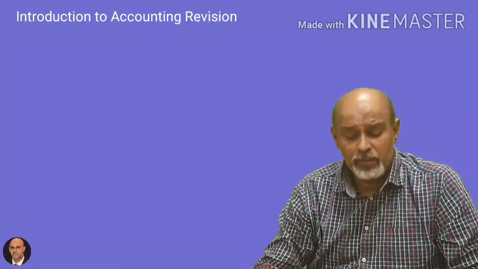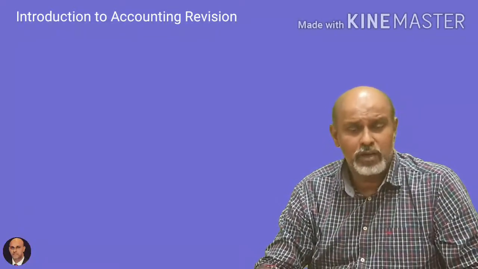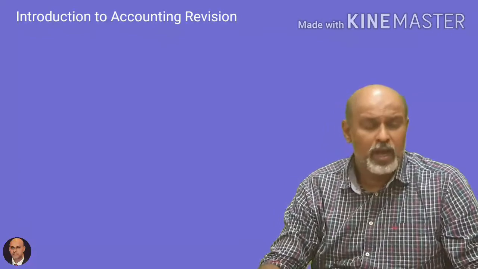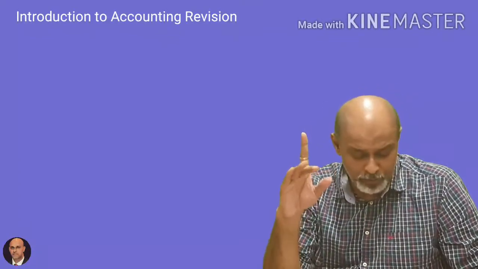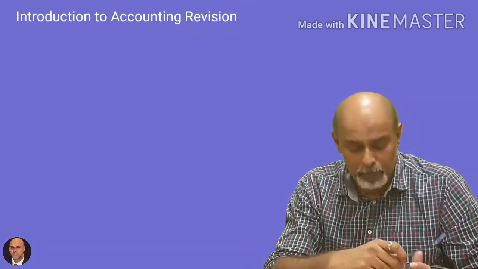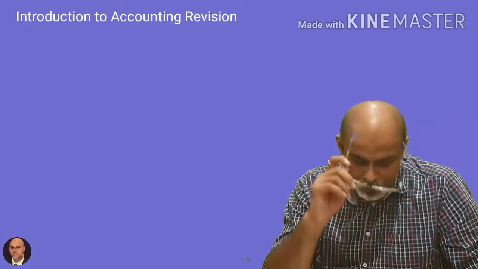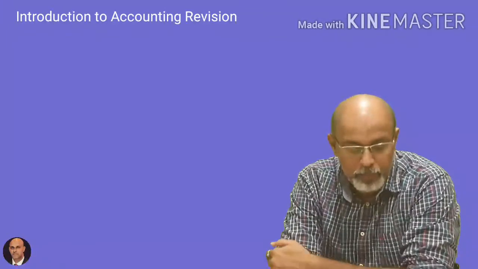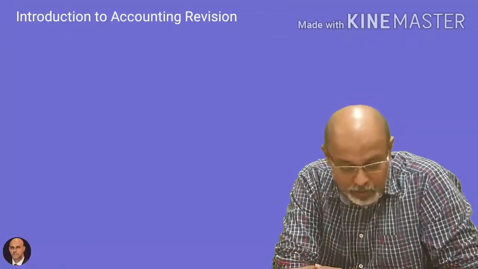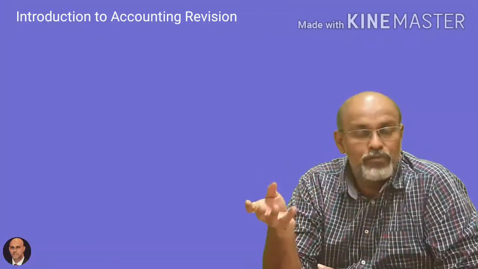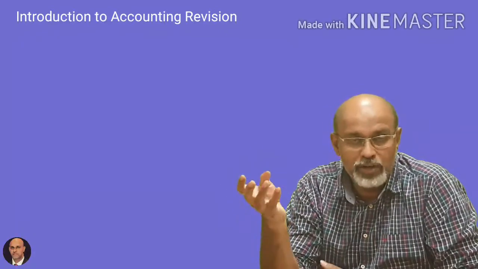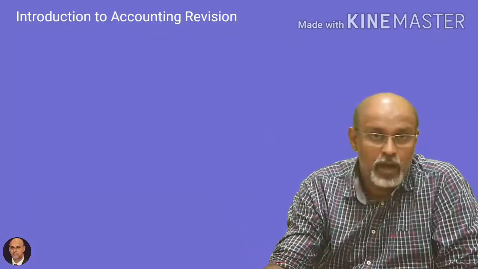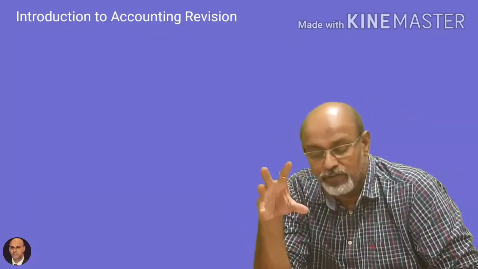Last time we were at the introduction of accounting, the revision process, and we finished with the accounting process. Now let's come to the branches of accounting. When we talk about branches of accounting, we divide it into three parts: financial accounting, cost accounting and management accounting. Now, we need to understand each of them properly.